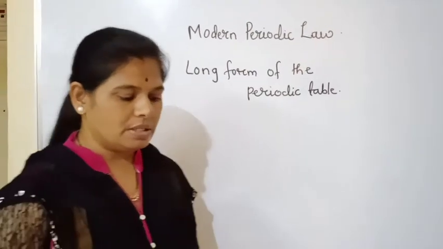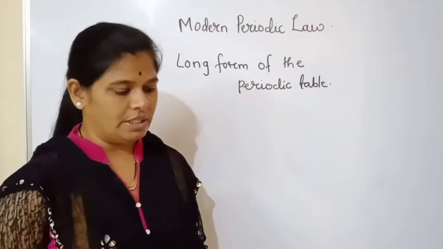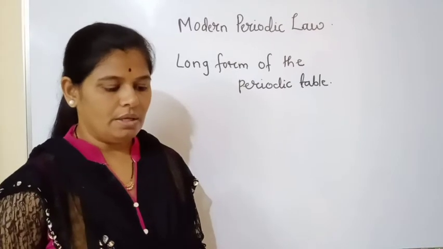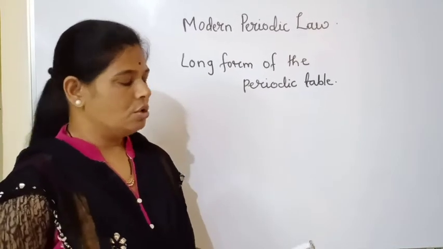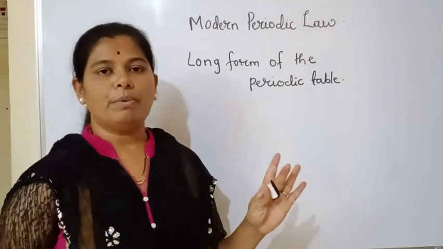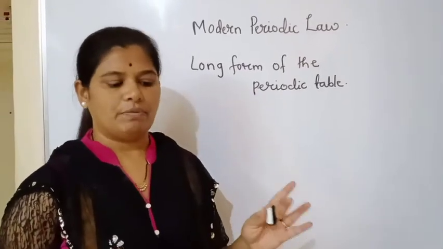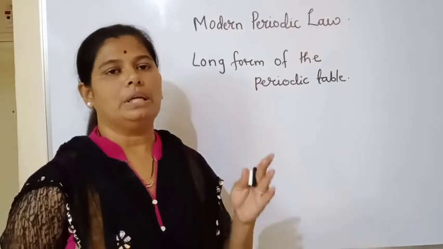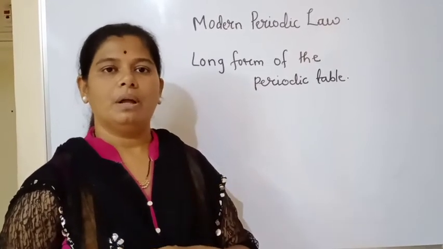Classification of elements resulting from an arrangement of the elements in increasing order of their atomic numbers is the modern periodic table. So what is the modern periodic table? It is the classification of the elements, and these elements are arranged in the increasing order of their atomic numbers.